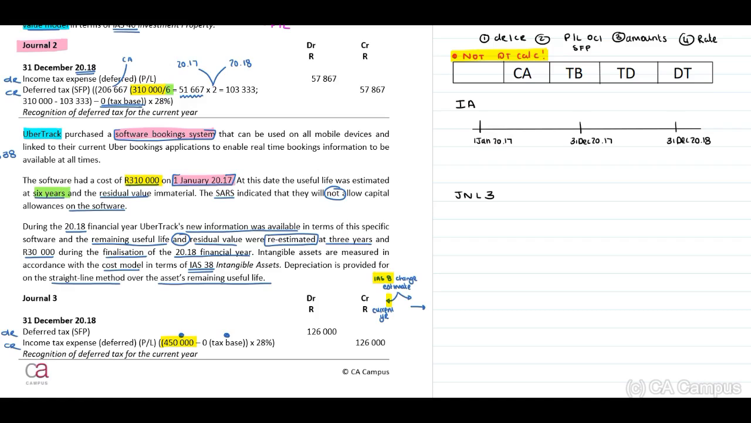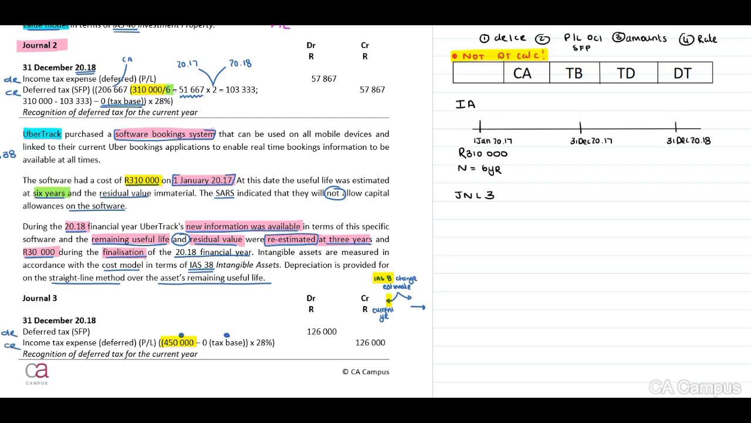And then they indicate that they purchased this asset on 1 January 2017. Therefore, when you now look at our timeline, guys, on the right side of your screen, the initial recognition date is 1 January 2017. They indicate the useful life on this date will be 6 years. Then, during the 2018 financial year, UberTrack's new information was available, and they have estimated the remaining useful life and residual value. They re-estimated this at 3 years and 30,000 during finalization of the 2018 financial year.